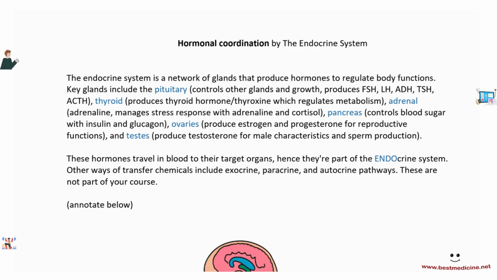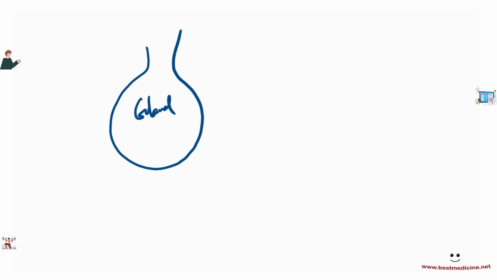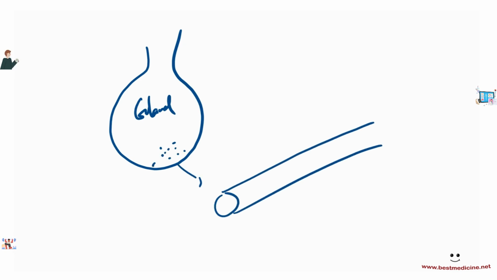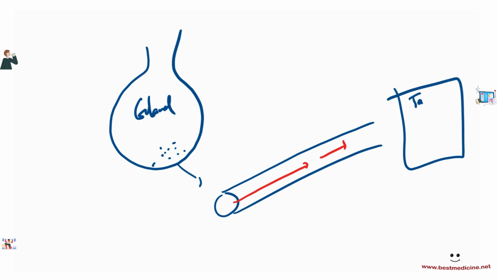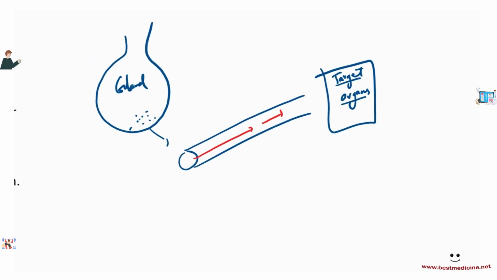In this lesson, we'll be talking about hormonal coordination, which is driven by the endocrine system. The endocrine system, if you recall, is a system of glands which produces hormones. If this is a gland and it's producing some hormones, these hormones then travel by blood. So for example, this hormone is going to go into the blood over to distant tissues. So here's a target organ, and it's going to go through blood to target organs. That is the endocrine system.